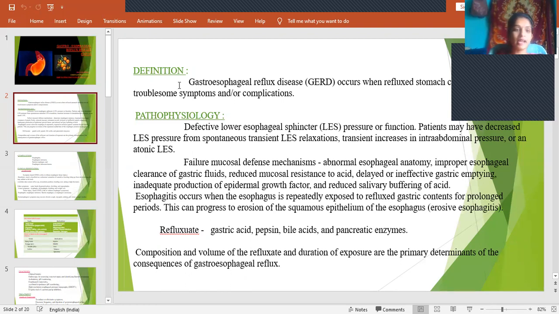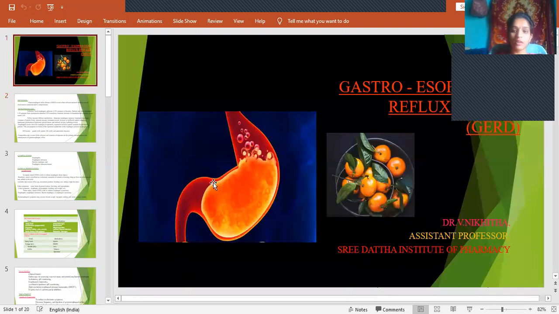Now coming to the definition, what is GERD? Gastroesophageal reflux disease. See, this is the esophagus, this is the stomach. In between, the contents have to come from here to here, right? But in this disease, the contents of the gastric region, that is the stomach region, get refluxed into the esophagus. So it is called gastroesophageal reflux disease.